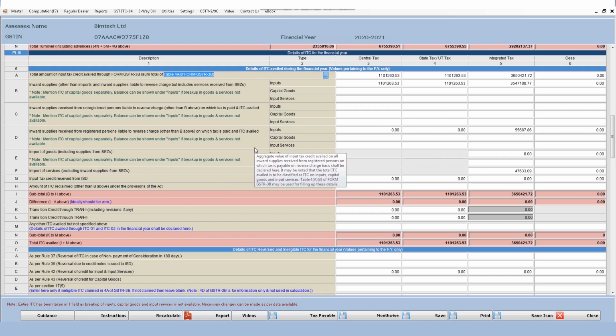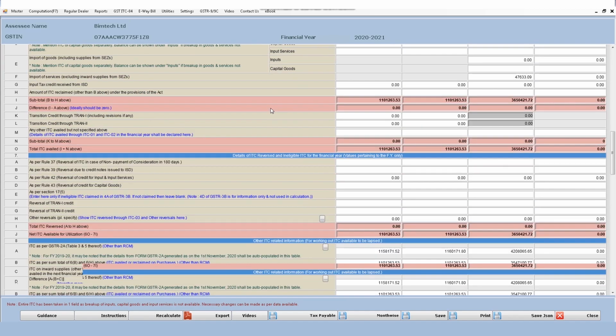One more thing to note here is that for the purpose of financial year 2021, you can do one thing. You have to mention capital goods data separately, and for the purpose of inputs and input services, you can enter the data in inputs only if you don't have any such bifurcation available with you. So this is about table number 6.